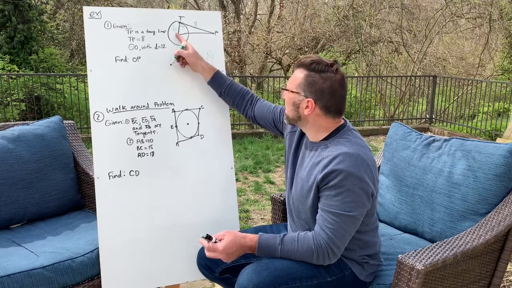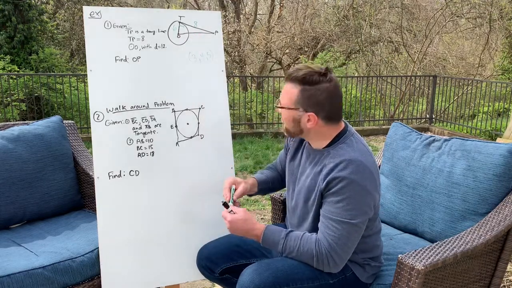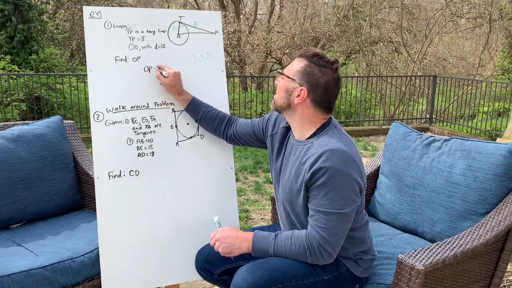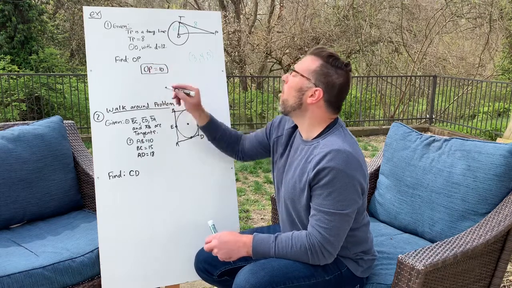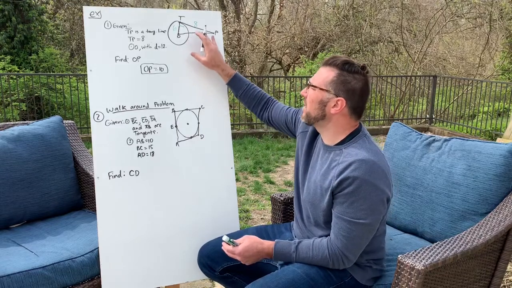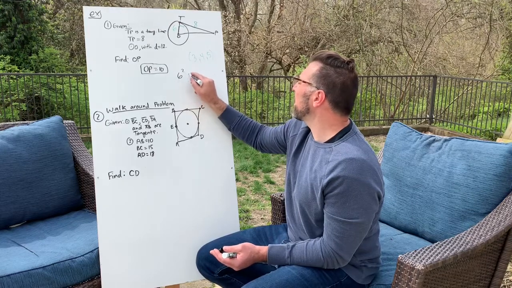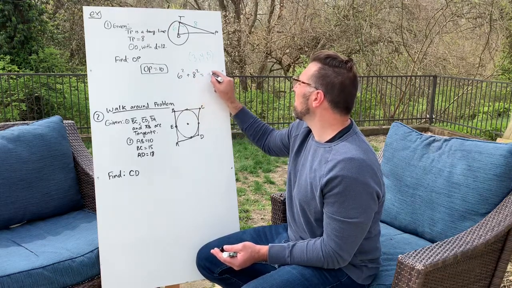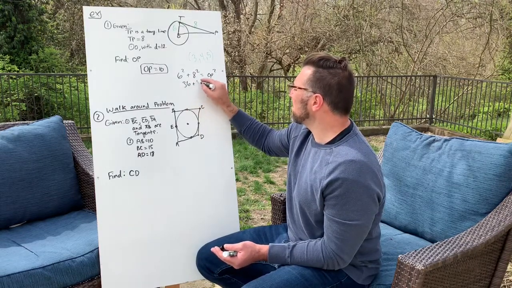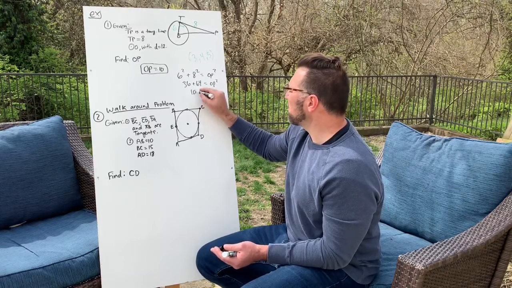3, 4, 5, 3 times 2 is 6, 4 times 2 is 8, right? And so if we realize that, hey, that's 3, 4, 5, then we'd know that OP is definitely 10. Or if you don't remember your special Pythagorean triples, you could just set up the Pythagorean theorem. A squared plus B squared, so let's see, 6 squared plus 8 squared equals OP squared. Okay, what is that? 36 plus 64 equals OP squared. And what do you get, 100 here?